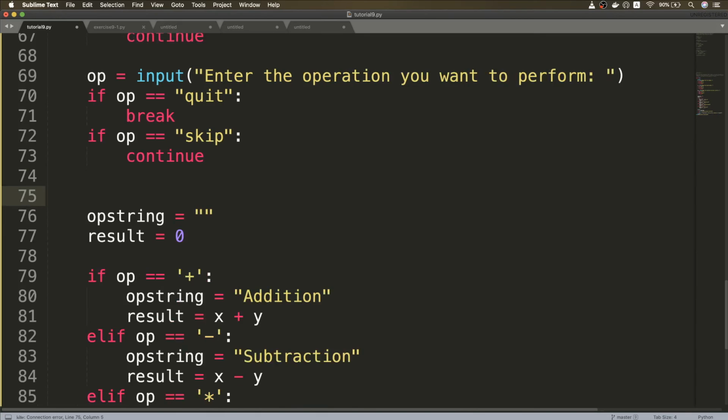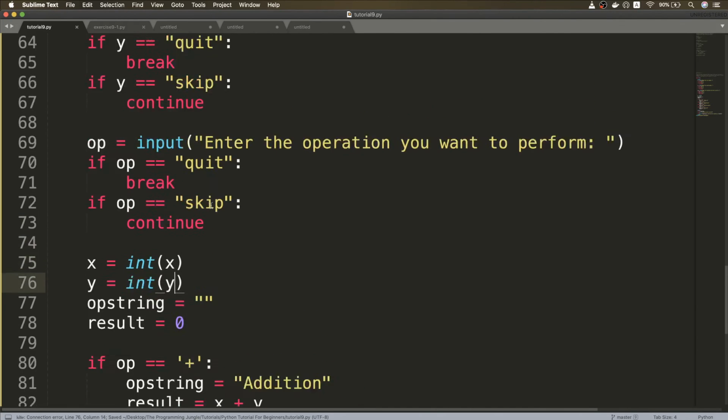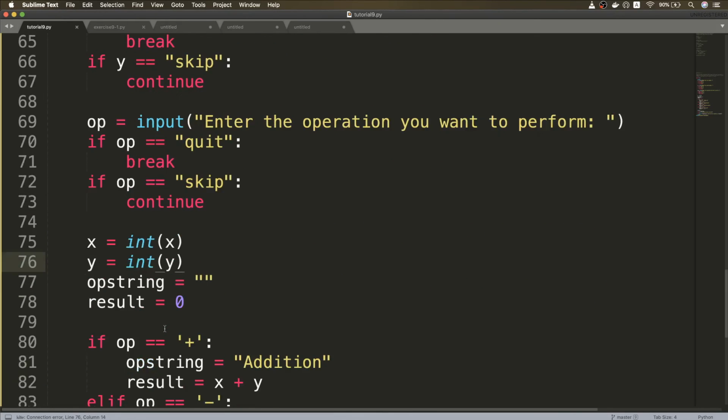So we just convert now x and y to integers. So we use our type conversion functions, int(x), int(y). And I think this should do it, because now we have the quit functionality, skip functionality, we are converting x and y to int. So let's just test this.